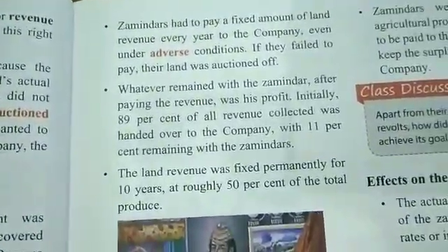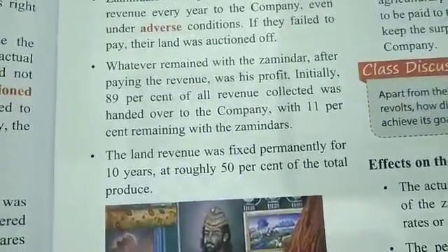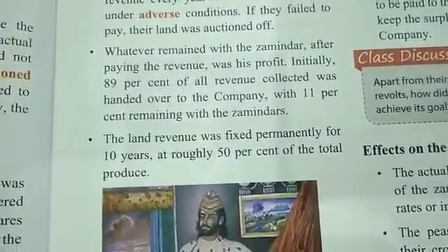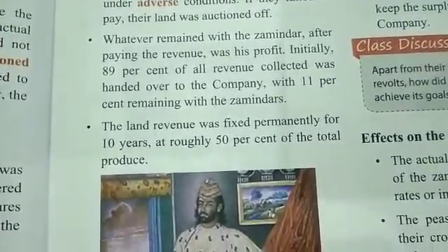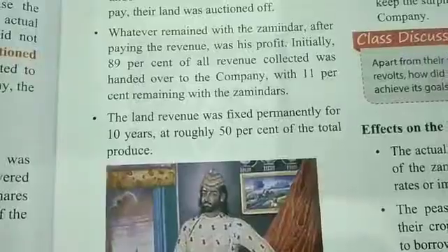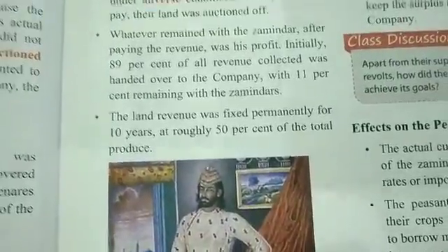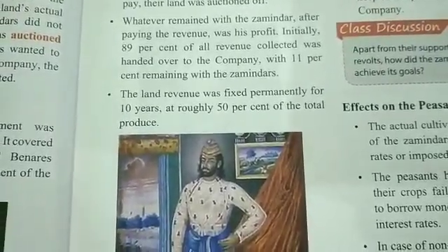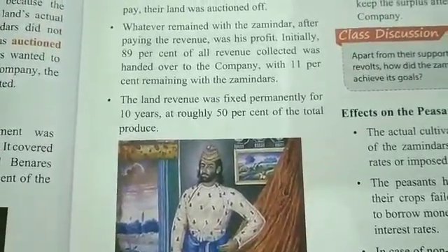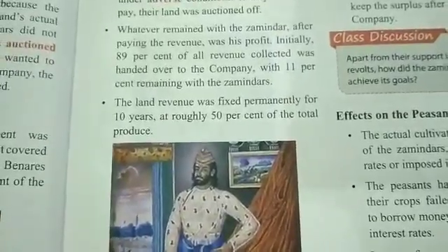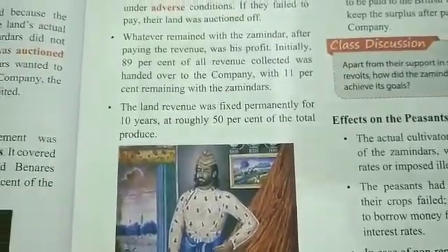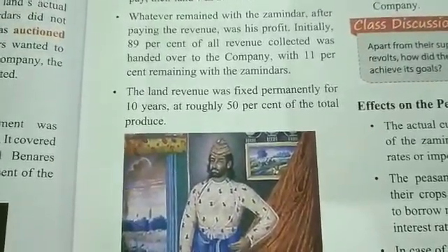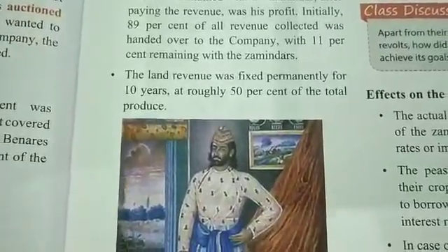Now, whatever remained with the zamindars after paying the revenue was their profit. Initially, 89% of all revenue collected was handed over to the company, with only 11% remaining with the zamindar.